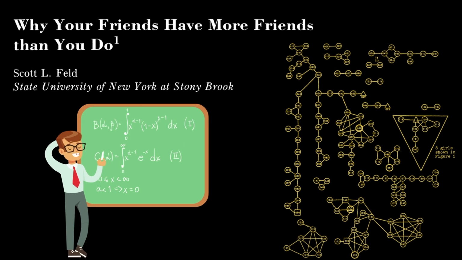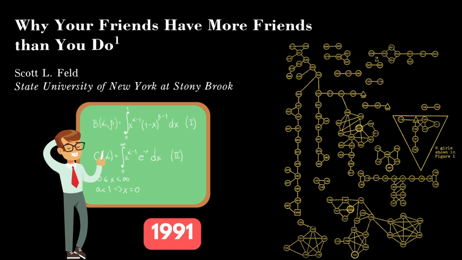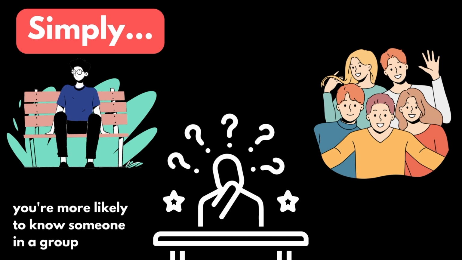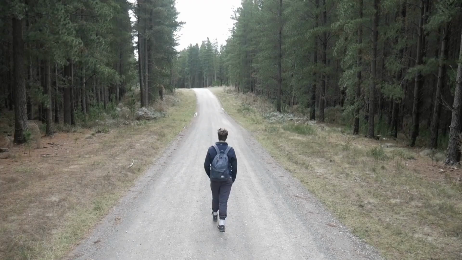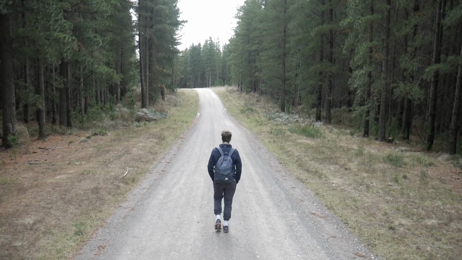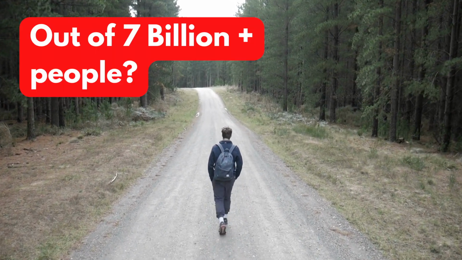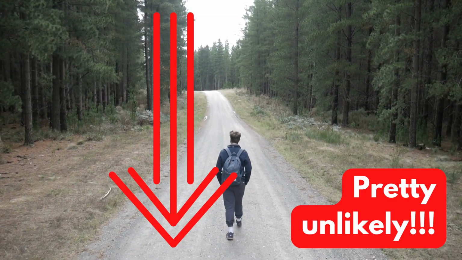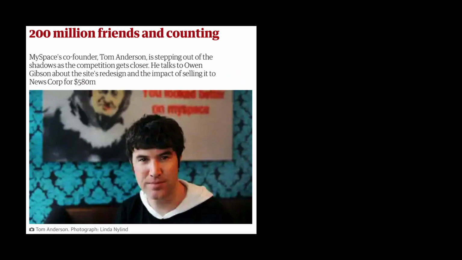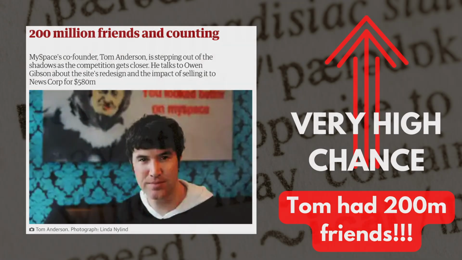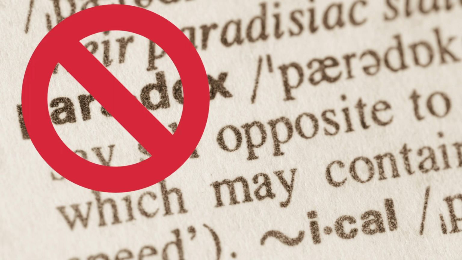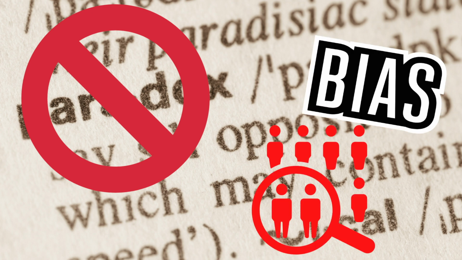This was first described by Feld in 1991 in his paper, Why Your Friends Have More Friends Than You Do. So a simple explanation for this paradox is that you're more likely to be friends with someone that has a lot of friends than someone that has few friends. Picture this: we pick a random person who has only one friend. What are the chances that you are this random person's only friend? Pretty low. But what if I pick someone like Tom Anderson? We were all friends with him at one point. Put simply, the friendship paradox is less paradoxical and more an example of sampling bias.